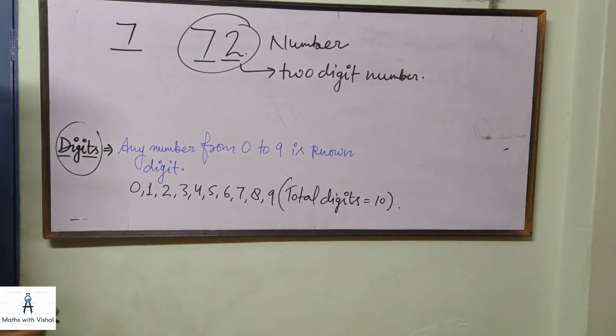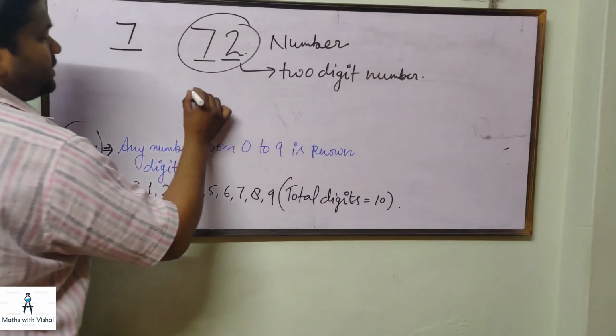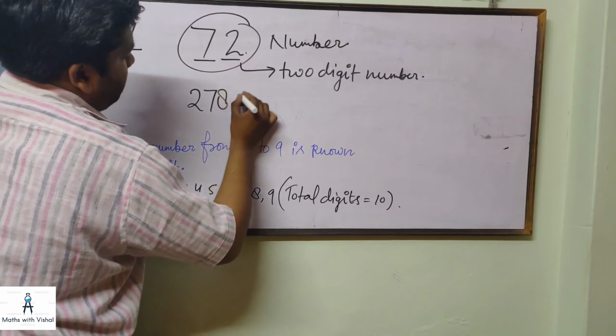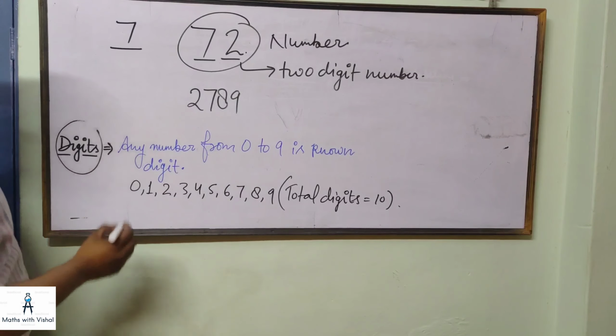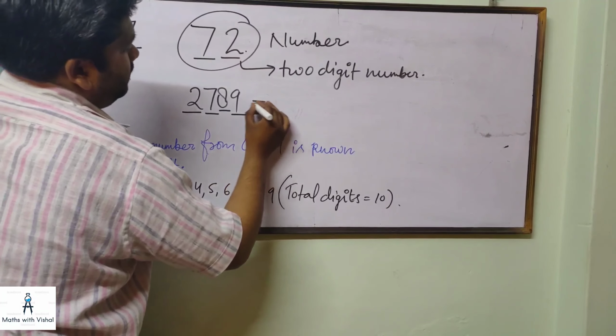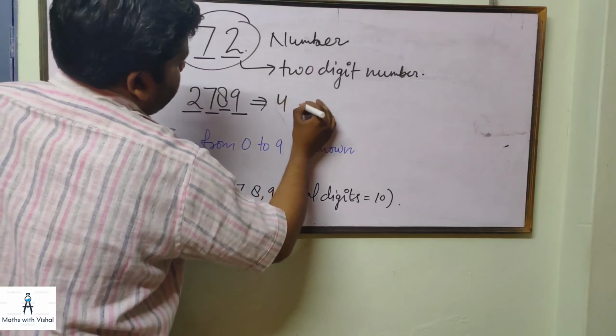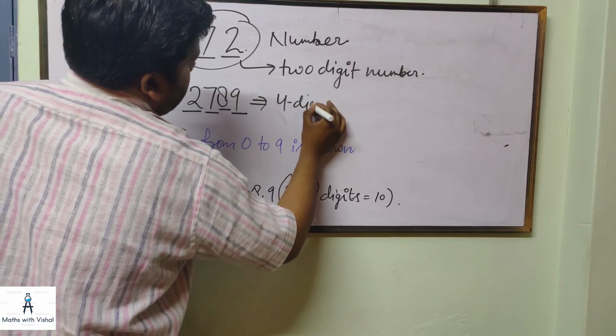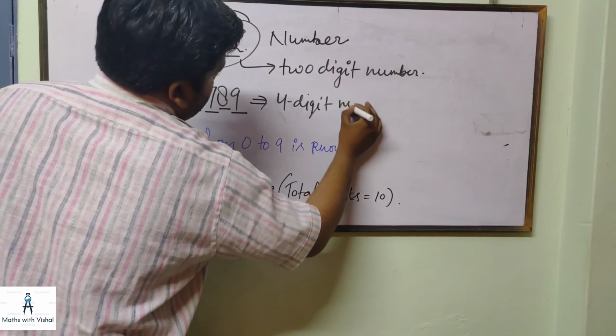Now the SR number of a student is 2789. So how many digits are there in this? 1, 2, 3, 4. 4 digits. So this is a 4-digit number.